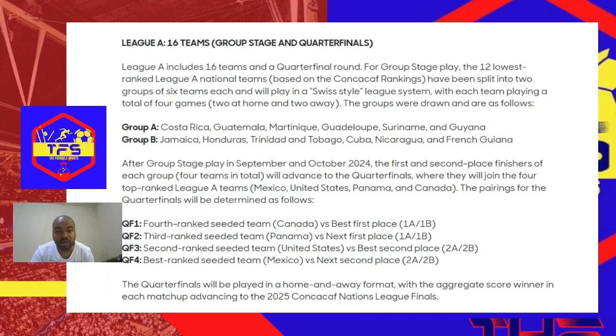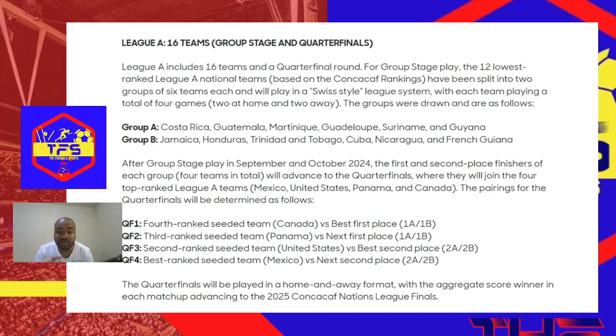Before I get into that, you guys might be wondering why we are not in that top 4, considering that we got to the semifinals of the last Nations League. The reason is, again, it is based on the Concacaf rankings. You have the FIFA rankings, and you also have Concacaf rankings, which are separate.